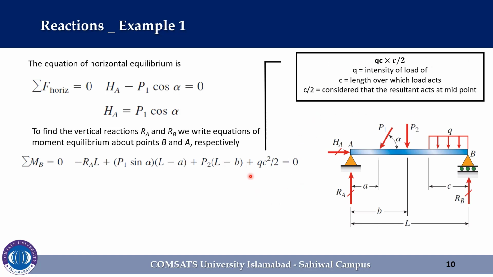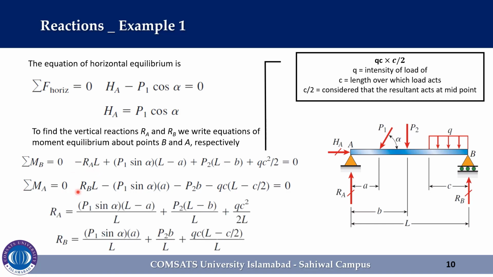In the same way, the equation of moment equilibrium about point A is R_B L minus P1 sin alpha (L minus A)... Rather: R_B L minus P1 sin alpha A minus P2 B minus Q C (L minus C/2) is equal to 0. Now solving these equations to find out the reactions R_A and R_B, we get the following expressions.